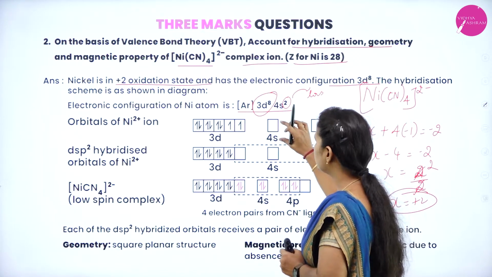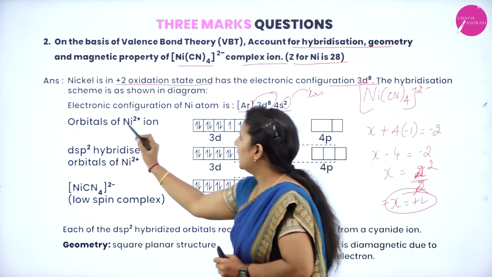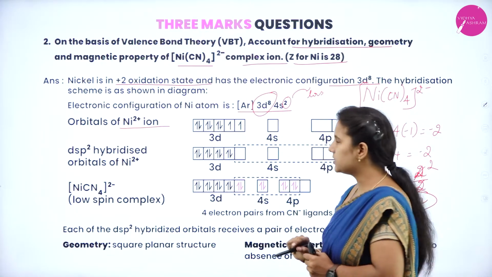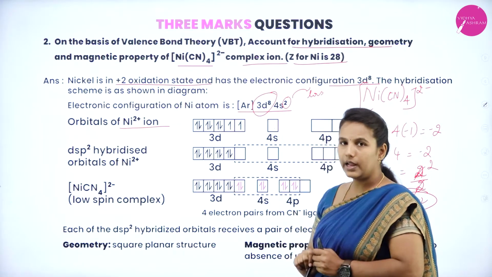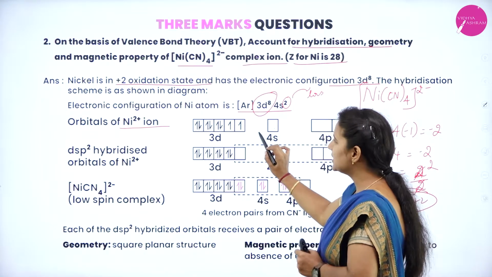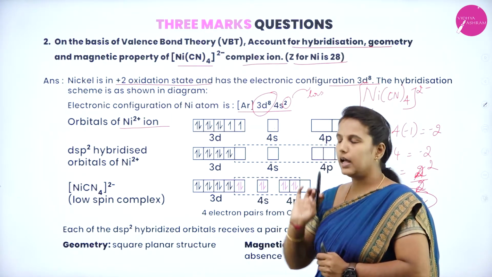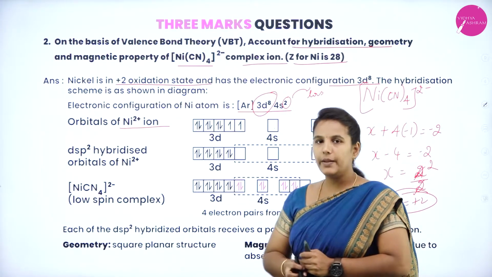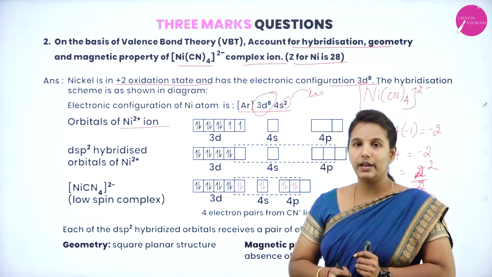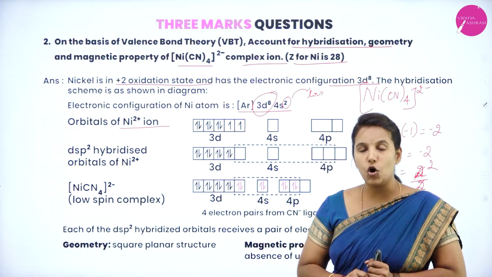So that is why I have shown that nickel in the +2 oxidation state loses its 2 electrons, thereby it creates the empty spaces. This is the state after losing 2 electrons. So we know that this nickel will be attracted toward the cyanide ligand, and cyanide ligand is a strong ligand.